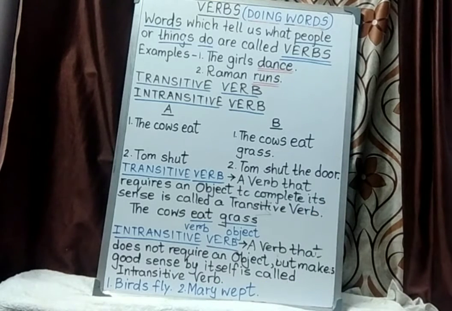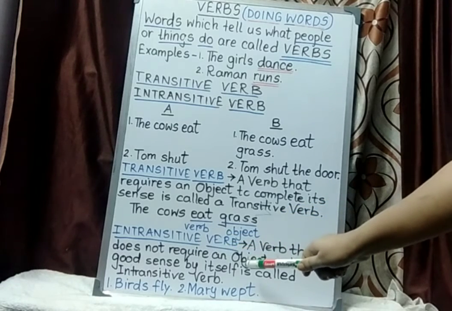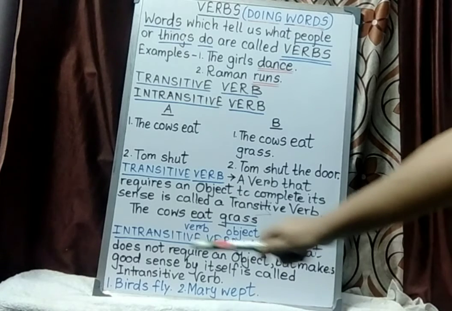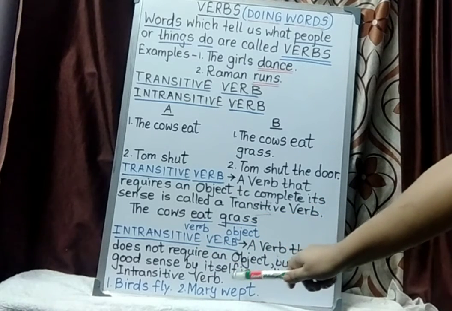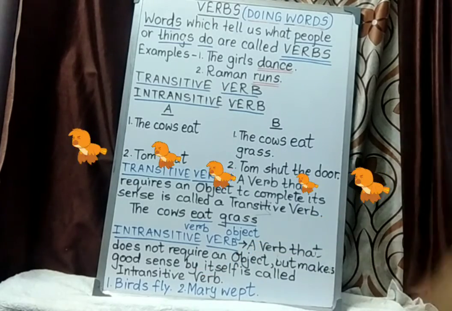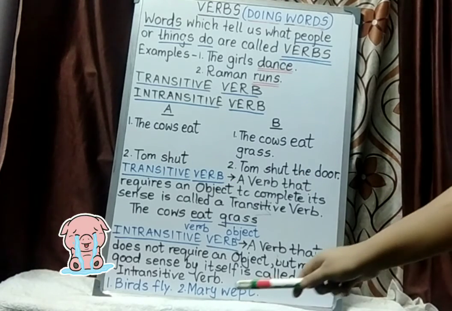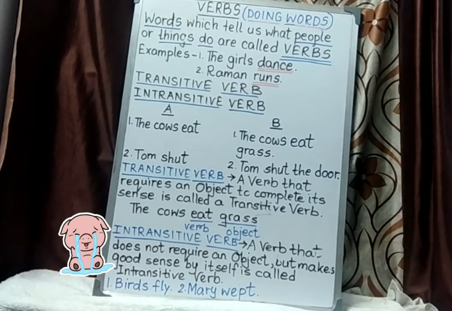Now intransitive verb. A verb that does not require an object but makes good sense by itself is called intransitive verb. That means we do not require an object to make the complete sense. Birds fly. Now, what are the birds doing? They are flying. Their activity is complete here. Mary wept. What is Mary doing? She is weeping. So Mary wept.